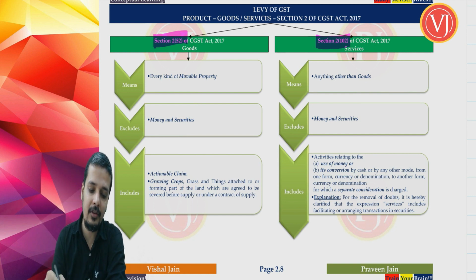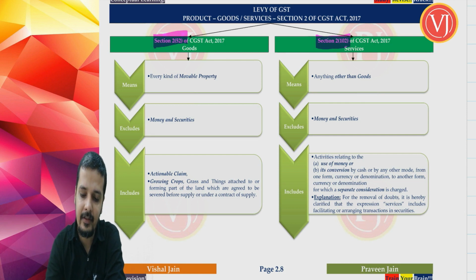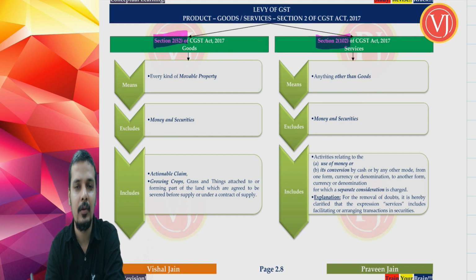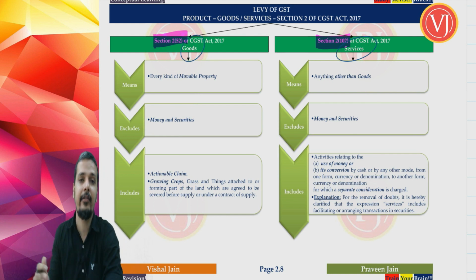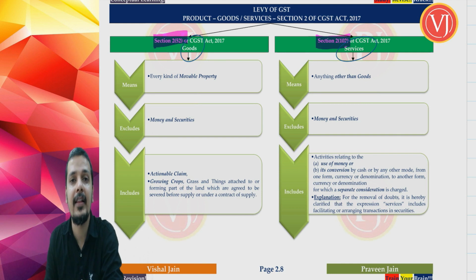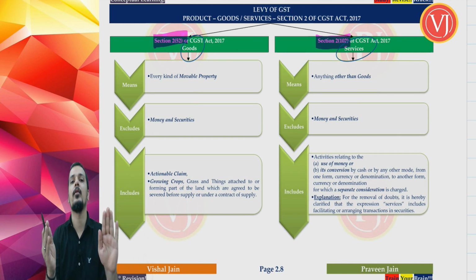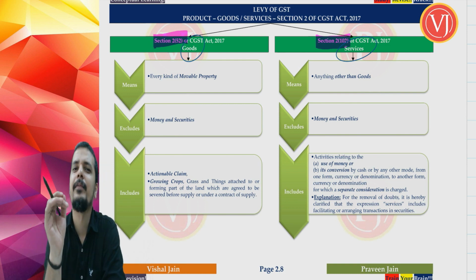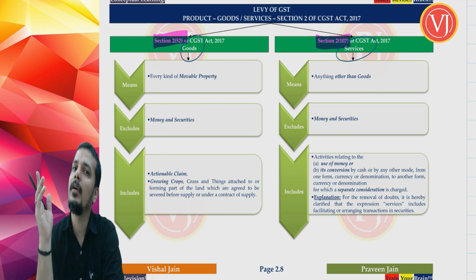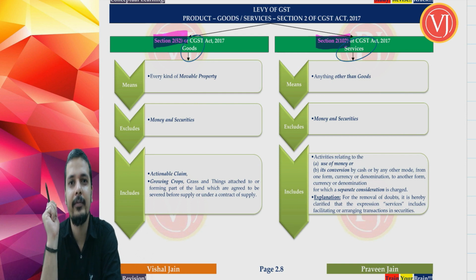Now coming back to the definition of goods and services. Both are defined under section 2, one under section 2 clause 52, other under section 2 clause 102, and we are going to see both simultaneously, and the presentation is also given in that fashion. So you have to compare what is goods and what is services and then try to correlate. Now first let us talk about goods. I'll ask you a very simple question, friends. The moment I tell goods, what is the normal thing that first occurs in your mind?